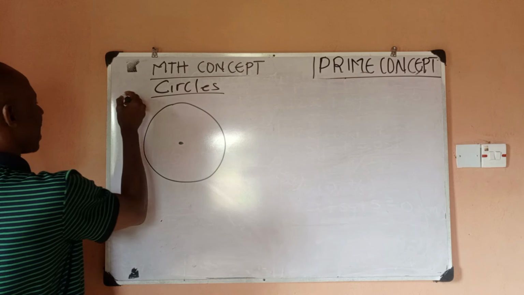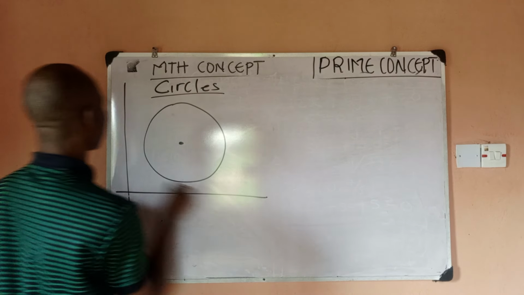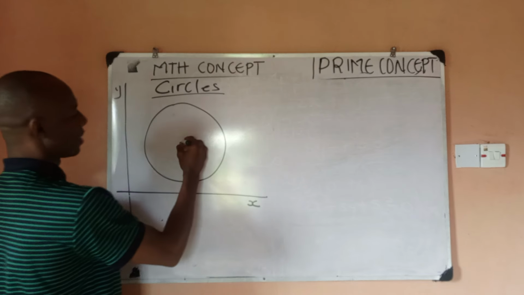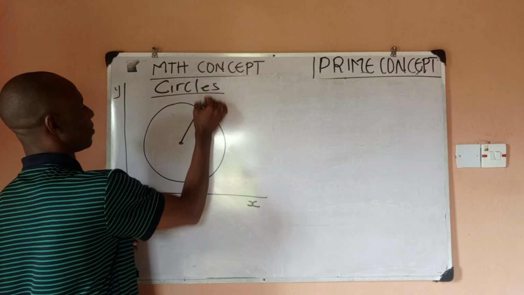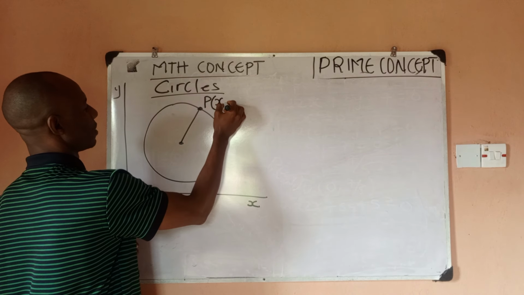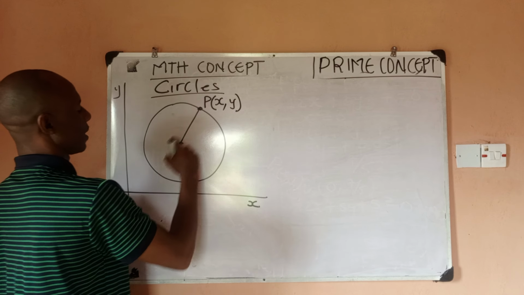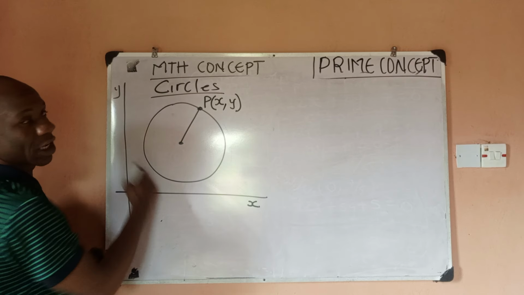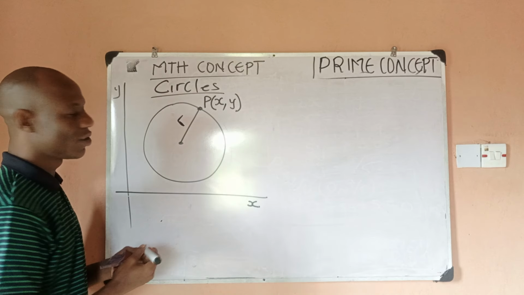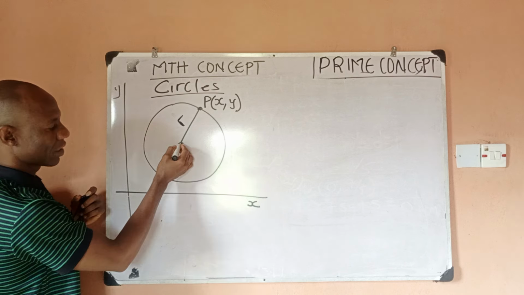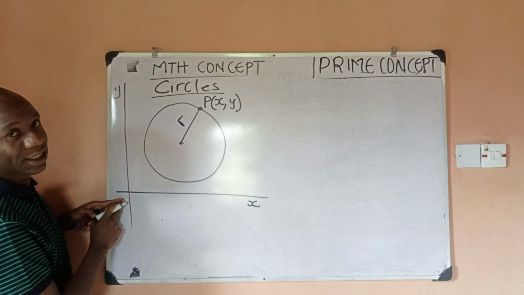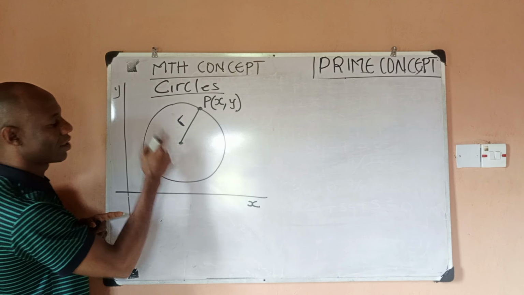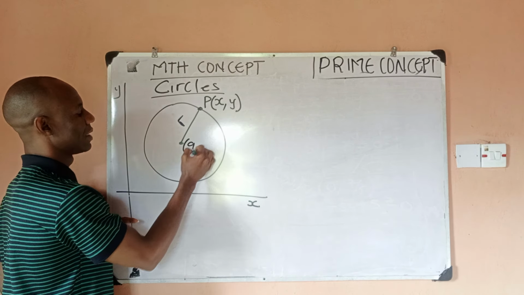Now, say we have a coordinate system. This is y, and this is x, right? Then we pick some arbitrary point, say P, with coordinates x and y. Of course, the distance from the center of the circle to any point on the circumference, you know as the radius of this circle. Now, this circle, as you can see in my diagram, is not at the origin. So let's say the coordinate of the center is A and B.